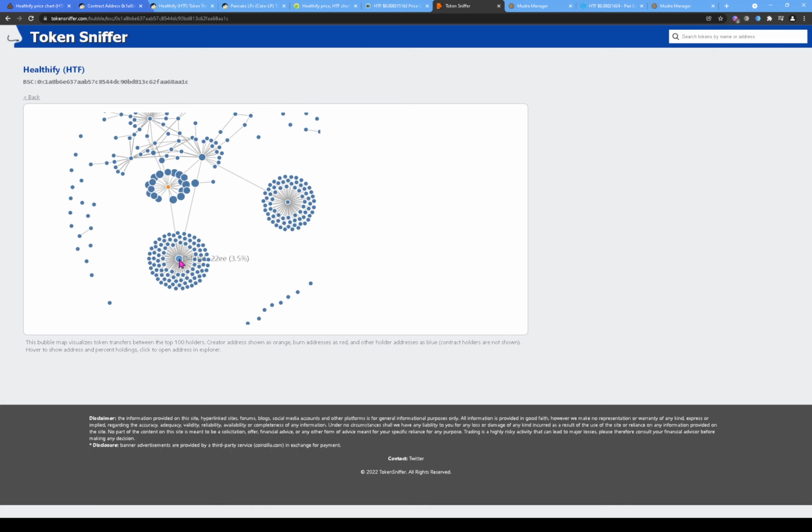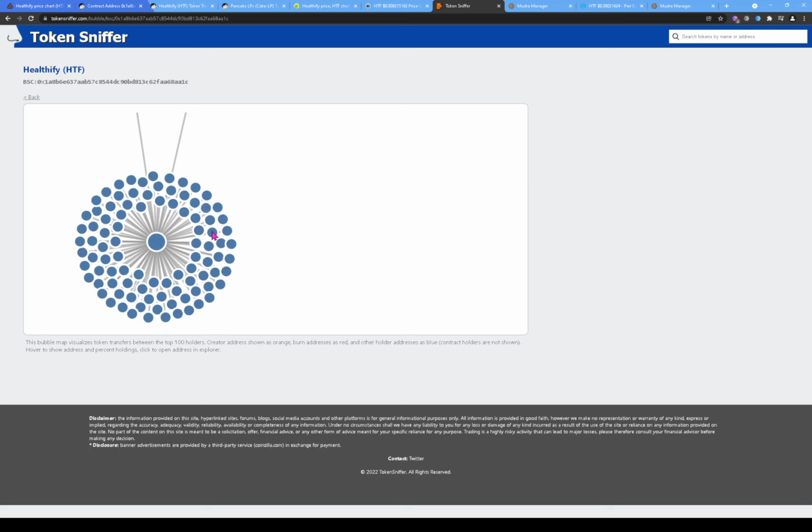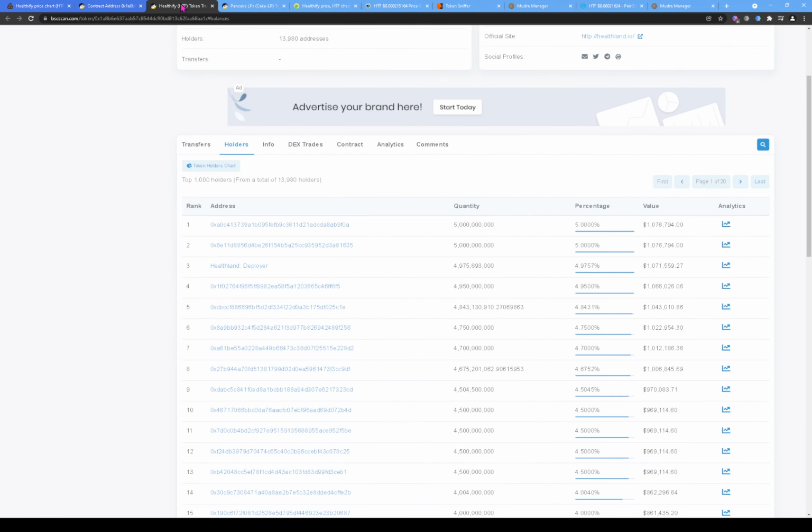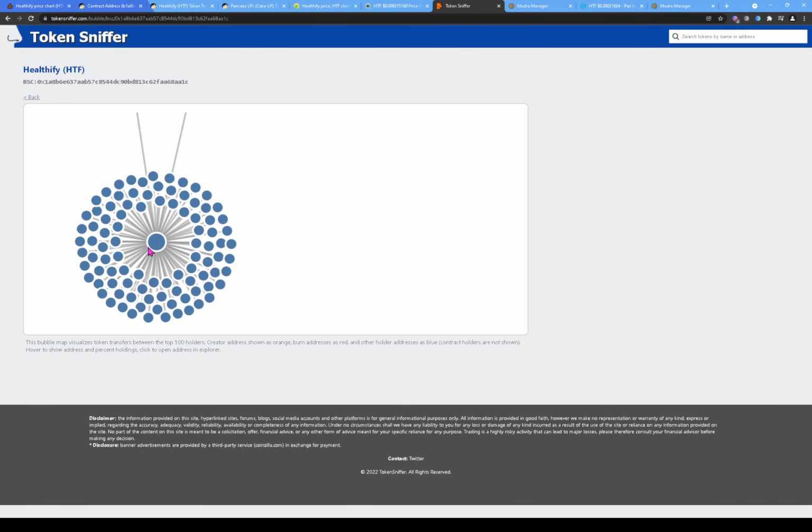Look at this one wallet right here. So let's zoom in. So this wallet is 0xF3BD. And if we go, let's see if we have the wallet thing still open. All right, so let's go back to, where was I? All right, token sniffer. This wallet is 0xF3B.